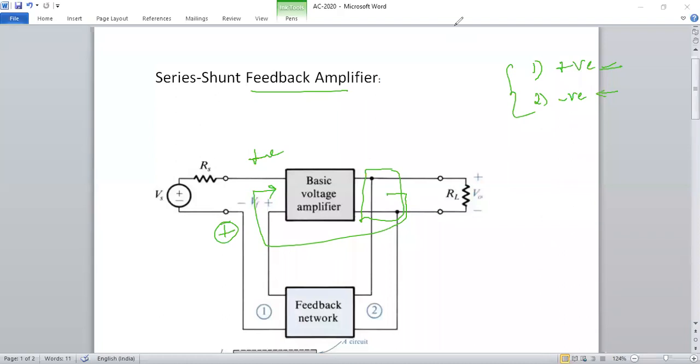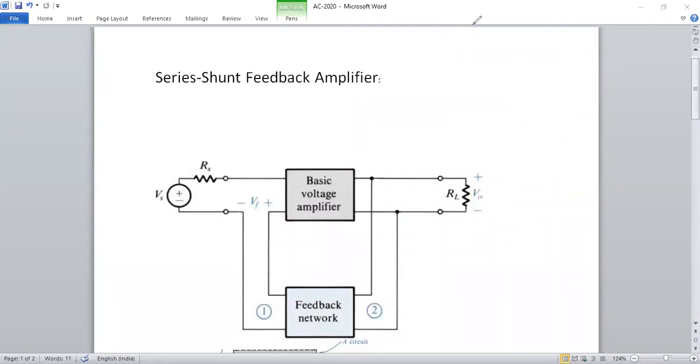If the sample of the output is subtracted from the input supply, that means Vs minus the return signal, then it is negative feedback. The negative feedback is preferable for amplifier circuits to maintain stability.